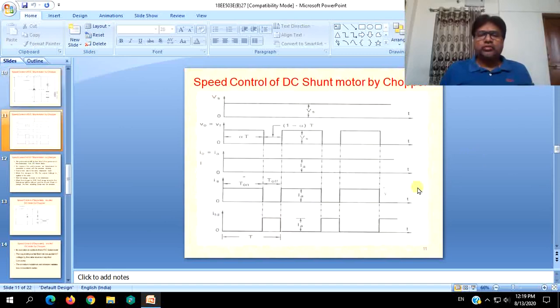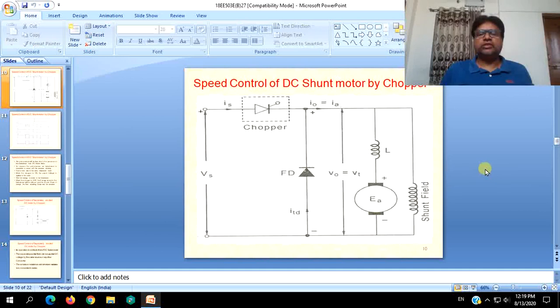To avoid those problems, to make current continuous as in the case of series motors, an external inductance, an extra inductance which is not a part of the motor circuit, is connected in series with the armature for the case of DC shunt motor speed control by choppers. Now all other concepts are similar to the series motor.